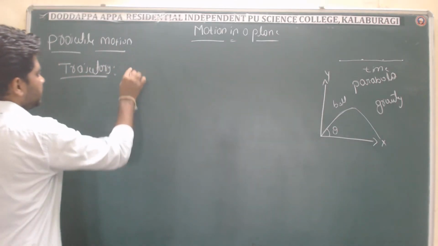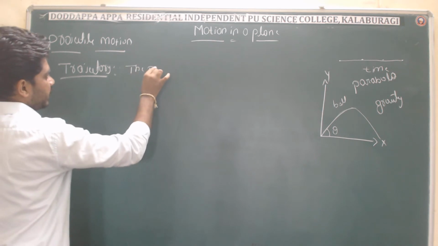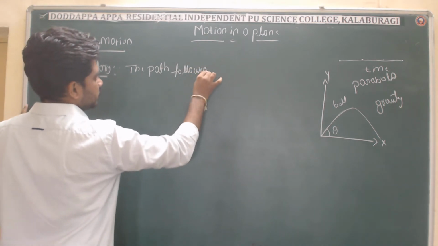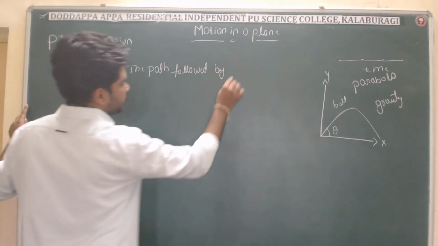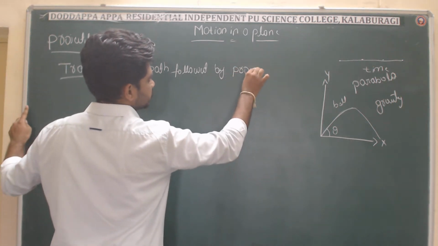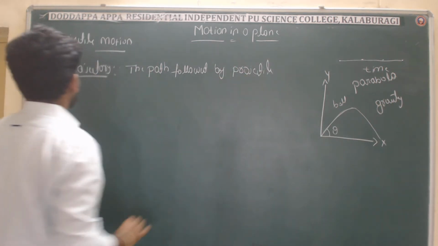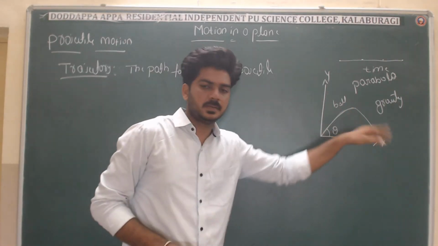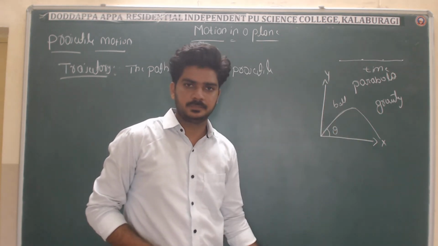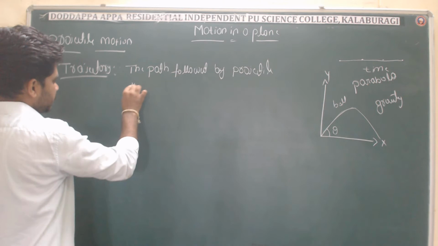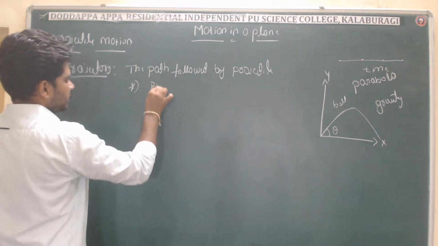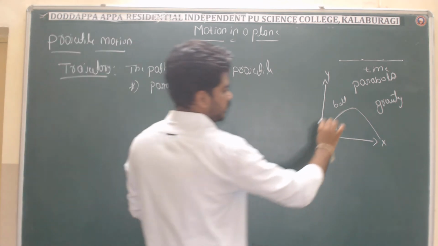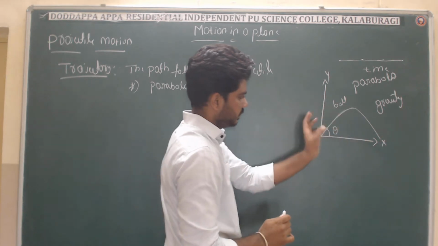Trajectory is nothing but the path followed by a projectile. Keep in mind, trajectory is a path followed by what? The projectile. And one more thing, it is always a parabola. It is always in the form of a parabola. As you can see here, this portion is the parabola.